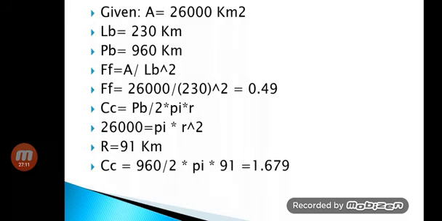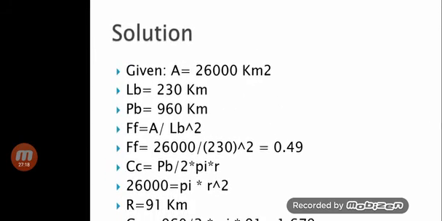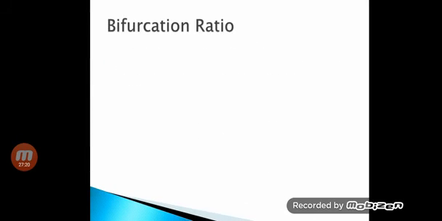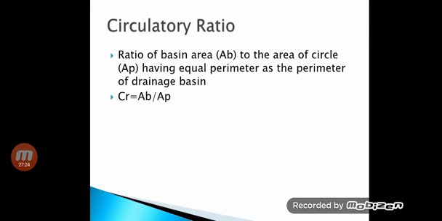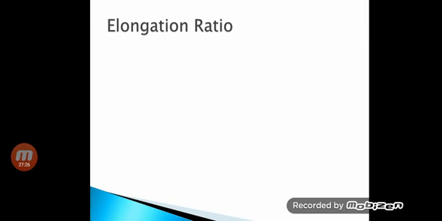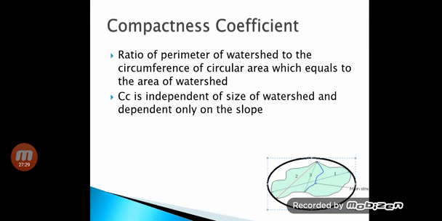The compactness coefficient formula you all know, CC is PB upon 2 pi r. Once again we will see the definition of CC. It is the ratio of perimeter of watershed, PB,